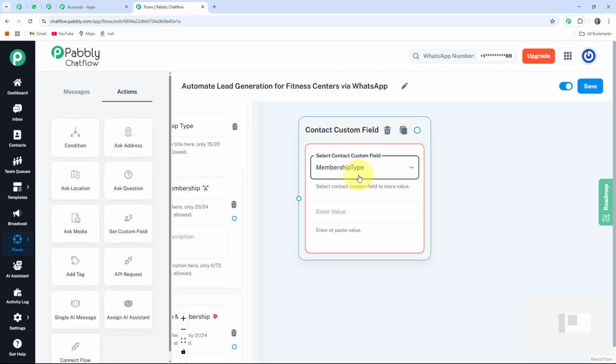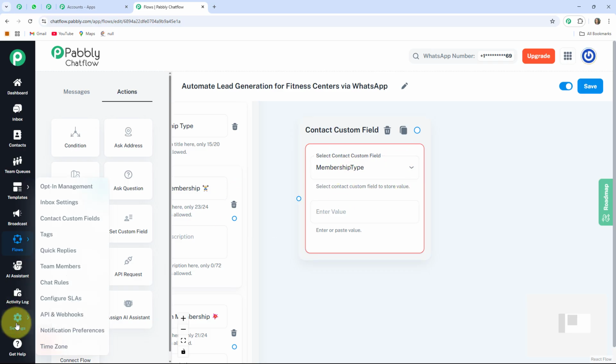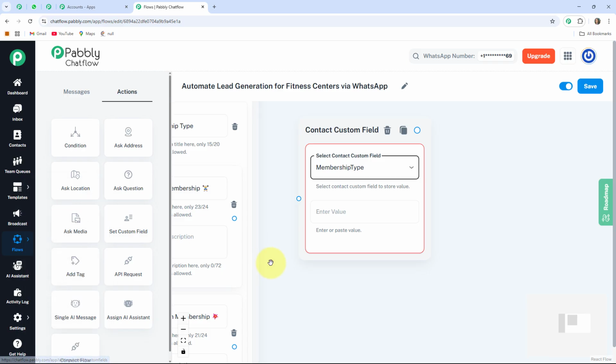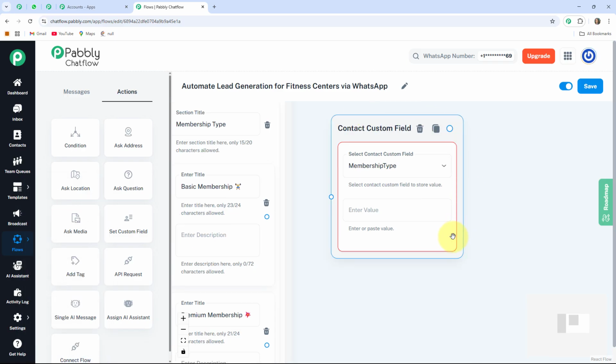If you want a detailed video on how to create a contact custom field in your Pabbly Chatflow account, then we have created a separate video for it. I'll provide the link of the video in the description box, where you can create your contact custom field by going to the settings option and going to this contact custom field option. We use contact custom fields to make the data dynamic that your user will provide, as different users select different plans. So for responding to them dynamically, we will use the contact custom field.